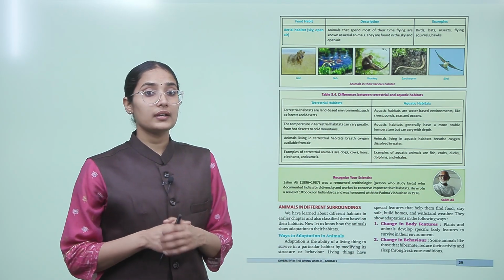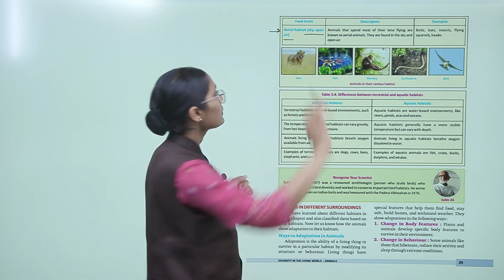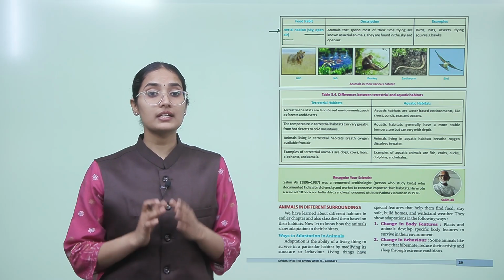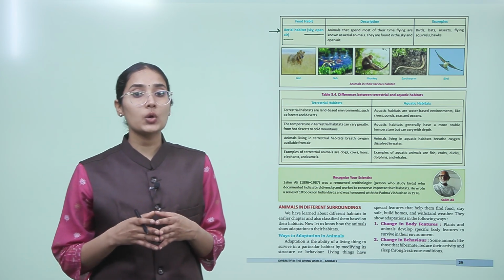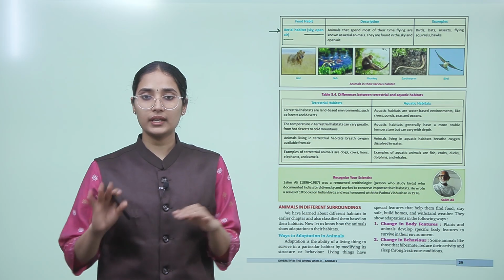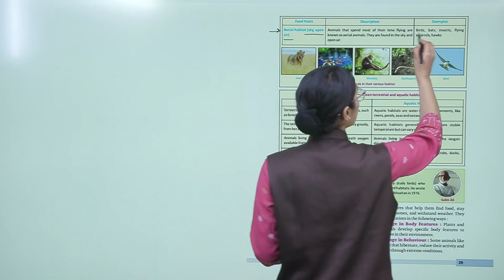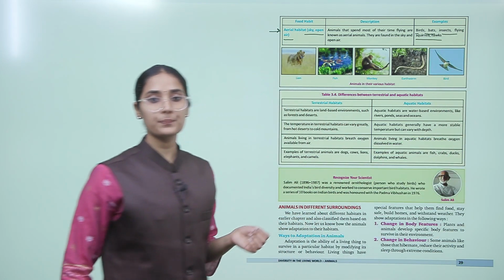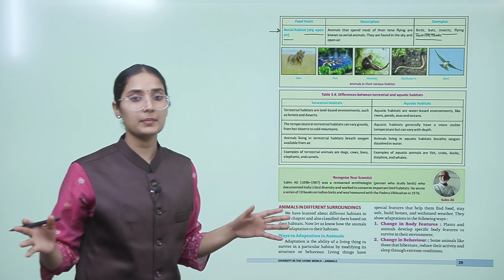Now comes the aerial habitat. So, what is aerial? The air. Like sky, open air. These animals that spend most of their time flying are known as the aerial animals, and they are found in the sky and open air. Yes, they do make their nest, they do take rest somewhere, but mostly they are flying, okay. Like birds, bats, insects, flying squirrels and hawks, okay.